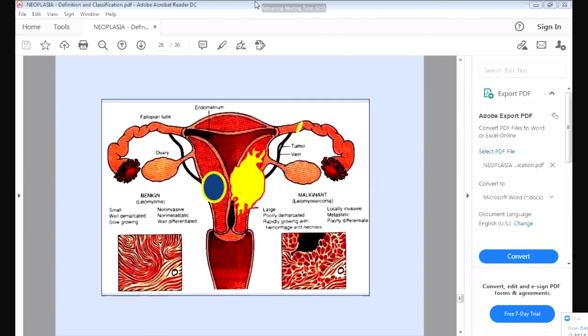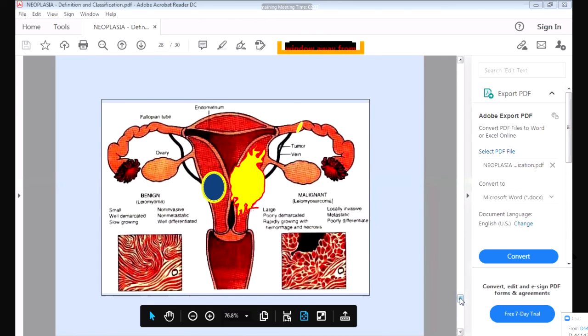Okay, so all of you have understood this one. So this is very important. This is a very important topic. So you can see this is the difference you should remember. Okay, all of you understood the difference between benign and malignant tumor.